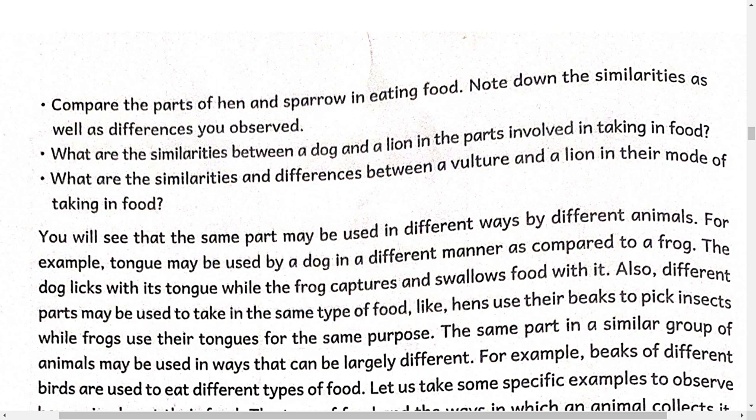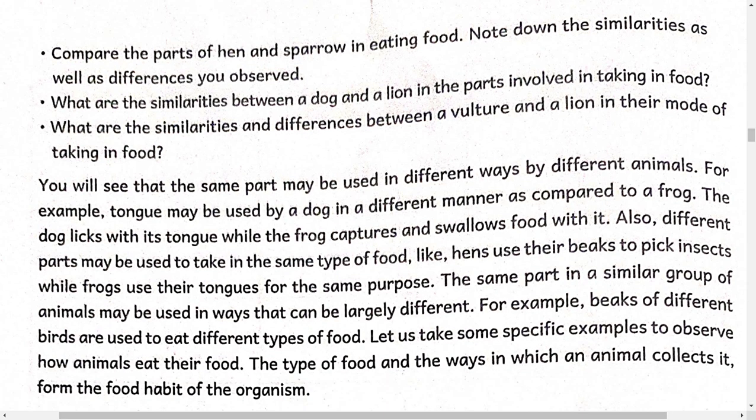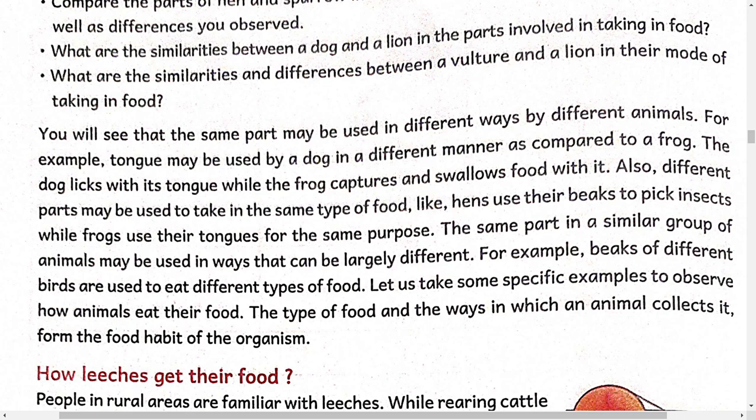Okay, you will see that the same part may be used in different ways by different animals. For example, the tongue may be used by a dog in a different manner as compared to a frog. The dog licks with its tongue while the frog captures and swallows food with it. Also, different parts may be used to take in the same type of food, like hens use their beaks to pick the insects while frog uses its tongue for the same purpose. The same part in a similar group of animals may be used in ways that can be largely different. For example, beaks of different birds are used to eat different types of food.